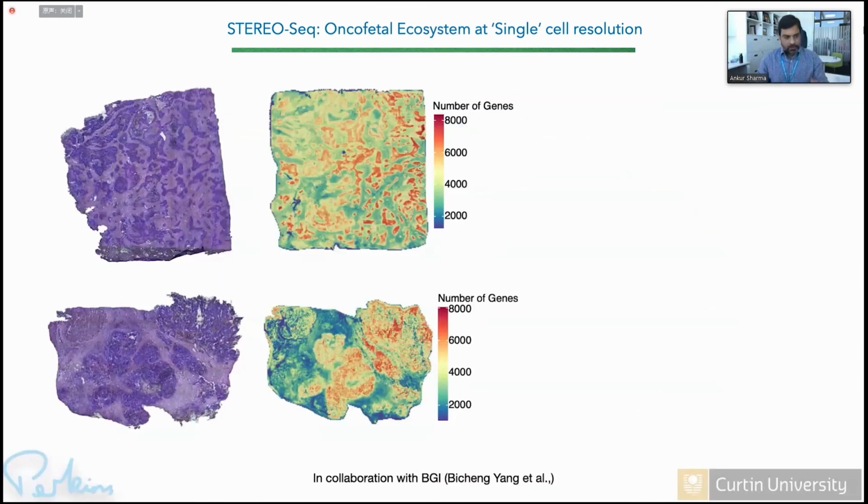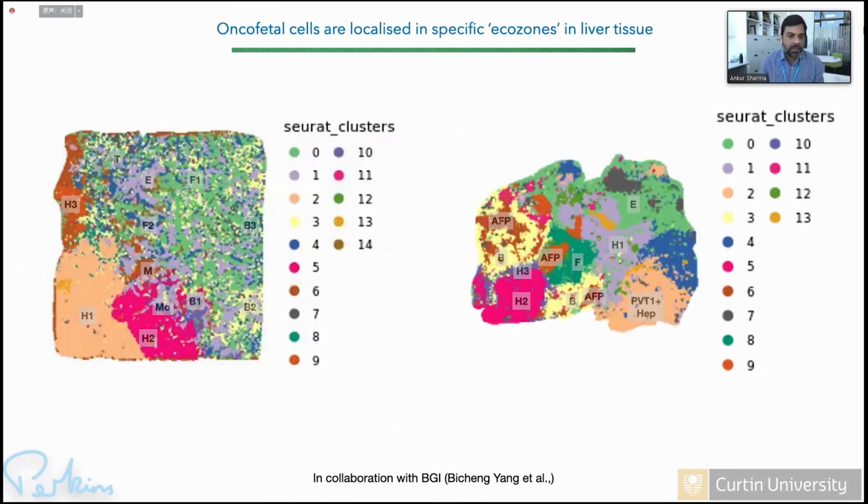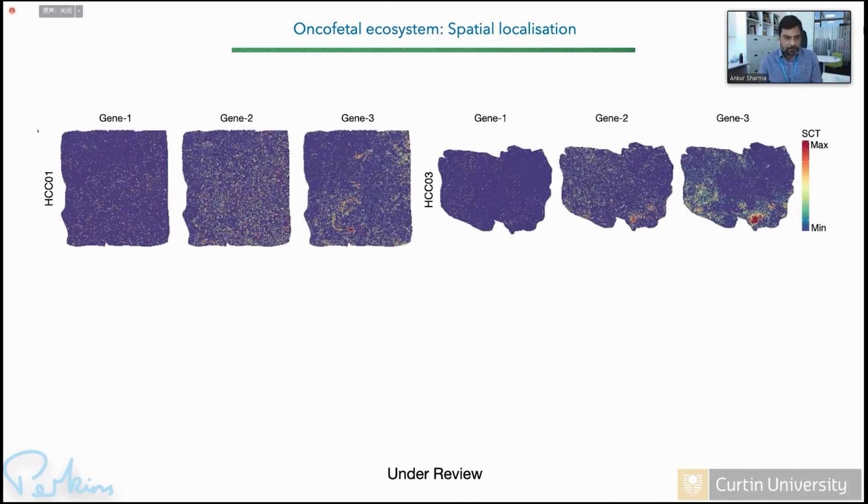So what we did here, we used two human liver cancer tissues, HCC again in this case, and this is the data of the number of genes we are detecting here. We could go to very small resolution to understand individual cells, which is not possible by other technology as of now, right? So we could identify different tumor and non-tumor cells in this cluster, but also look into some interesting genes, such as macrophage markers CD68, CSF1R, endothelial cell marker PLVAP, fibroblast marker ACTA2, and CD4 and FOXP3, etc.